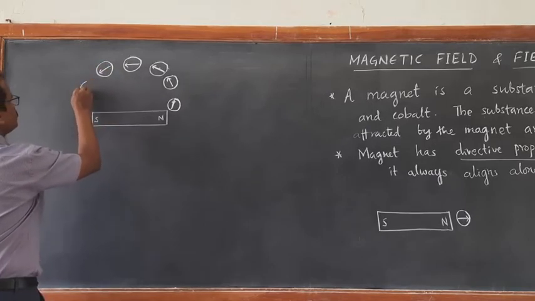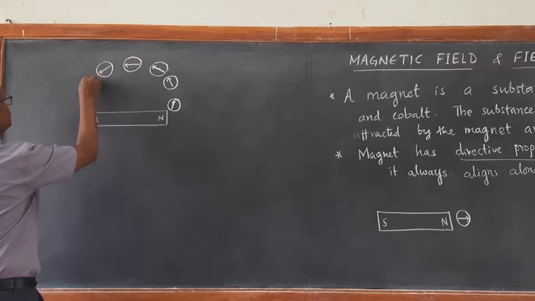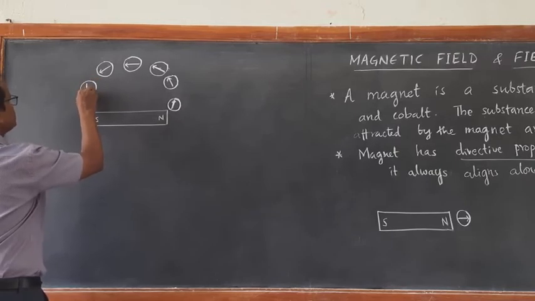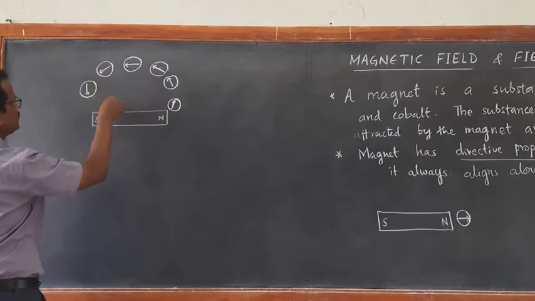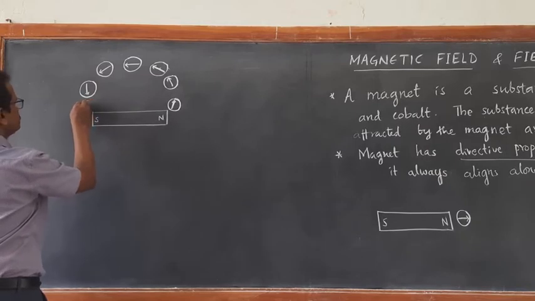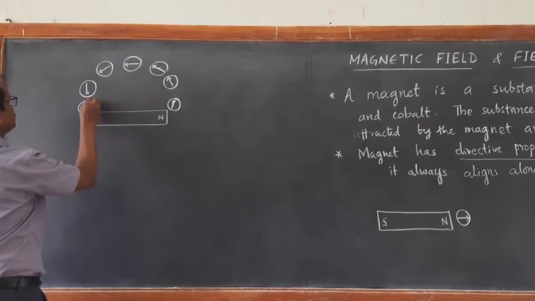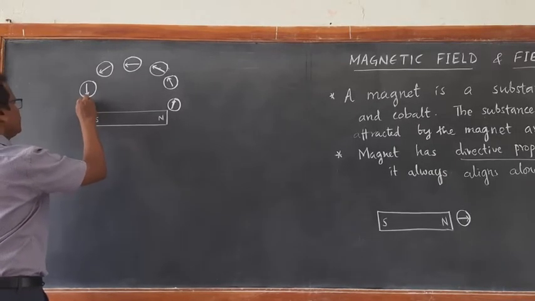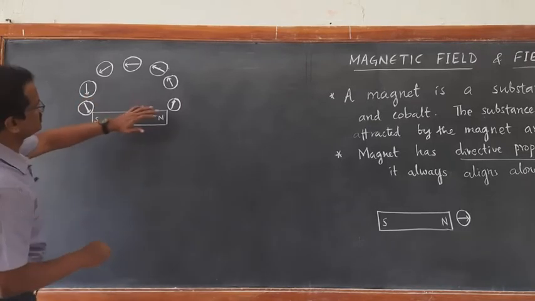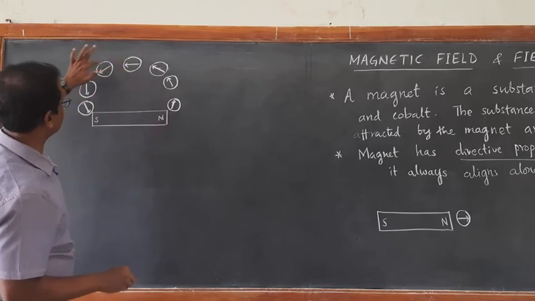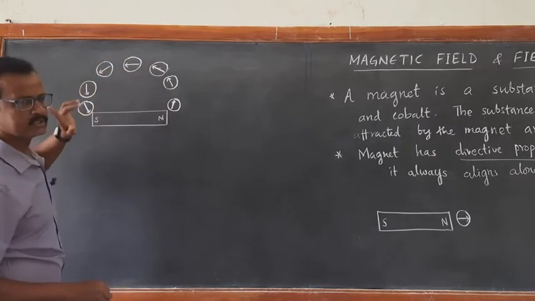So when you go on replacing, very interestingly, you will find that north is getting attracted towards south. So if you go on placing the needle at different directions, this is how the orientation of the compass needle is obtained.